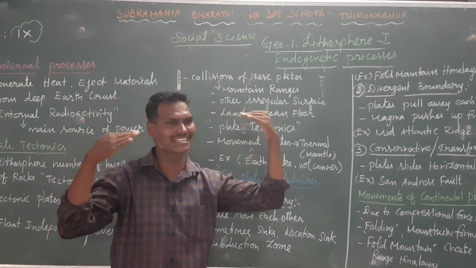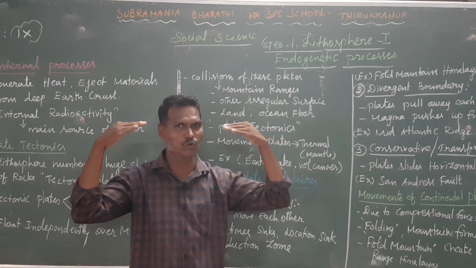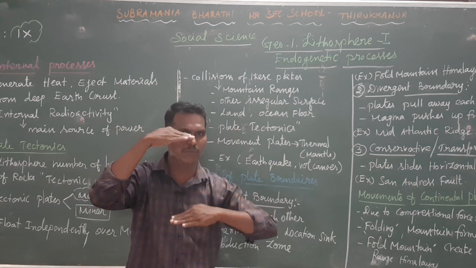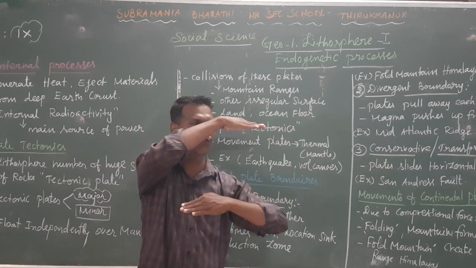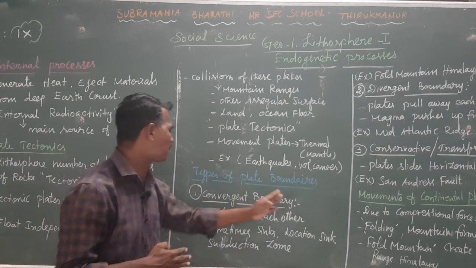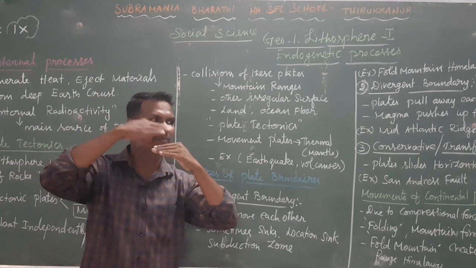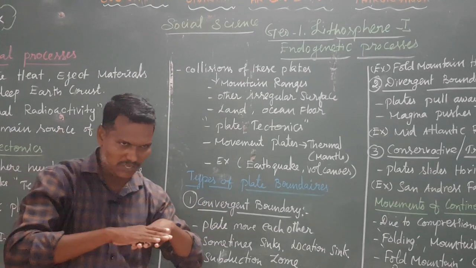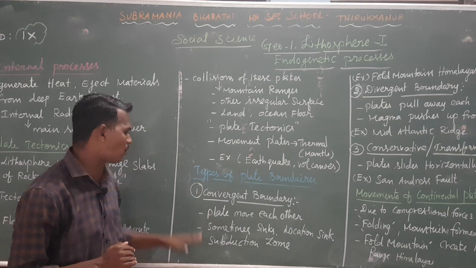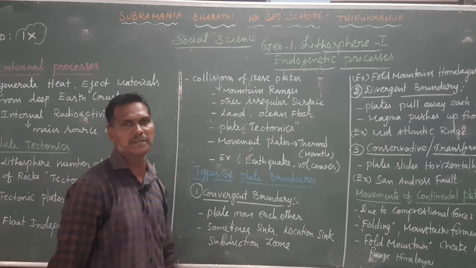Look at this, this is one plate, this is one more plate. The two plates are moving toward each other. When they move toward each other, one plate sinks and the other plate moves on top. This is called a convergent boundary. The place where the plate sinks is called the subduction zone.